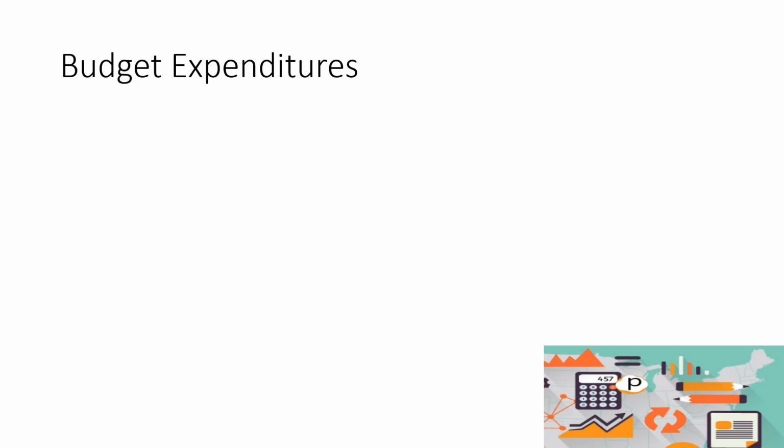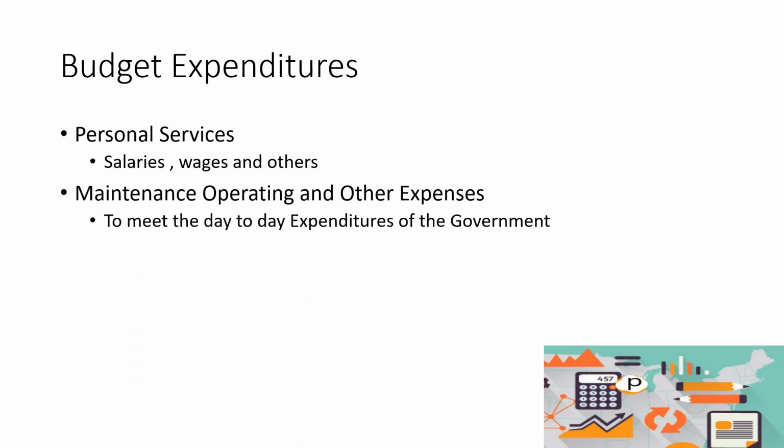Okay, now we also have the budget expenditure. Ano ba yung mga budget expenditure natin? The government has three expenses. Number one is the personal services. Normally, the personal services include all the salaries or all the expenses incurred by the government with its public servants, or dun sa mga empleyado nila. Kasi take note that the government's number one activity is public service, so kailangan ng empleyado.